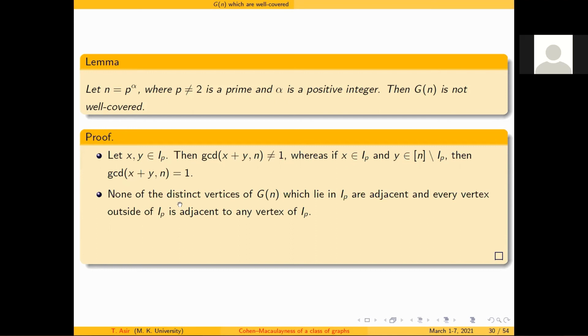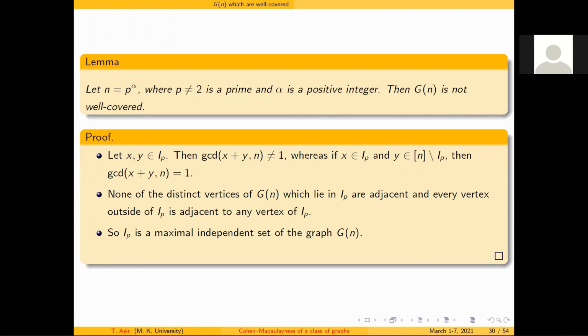Therefore, the distinct vertices of G of n which lie in IP are not adjacent, and every vertex outside of IP is adjacent to some vertex of IP. So this will give you the partition. There is no edge between the elements of IP, and there is always an adjacency from the elements outside to IP. Therefore, IP is a maximal independent set.